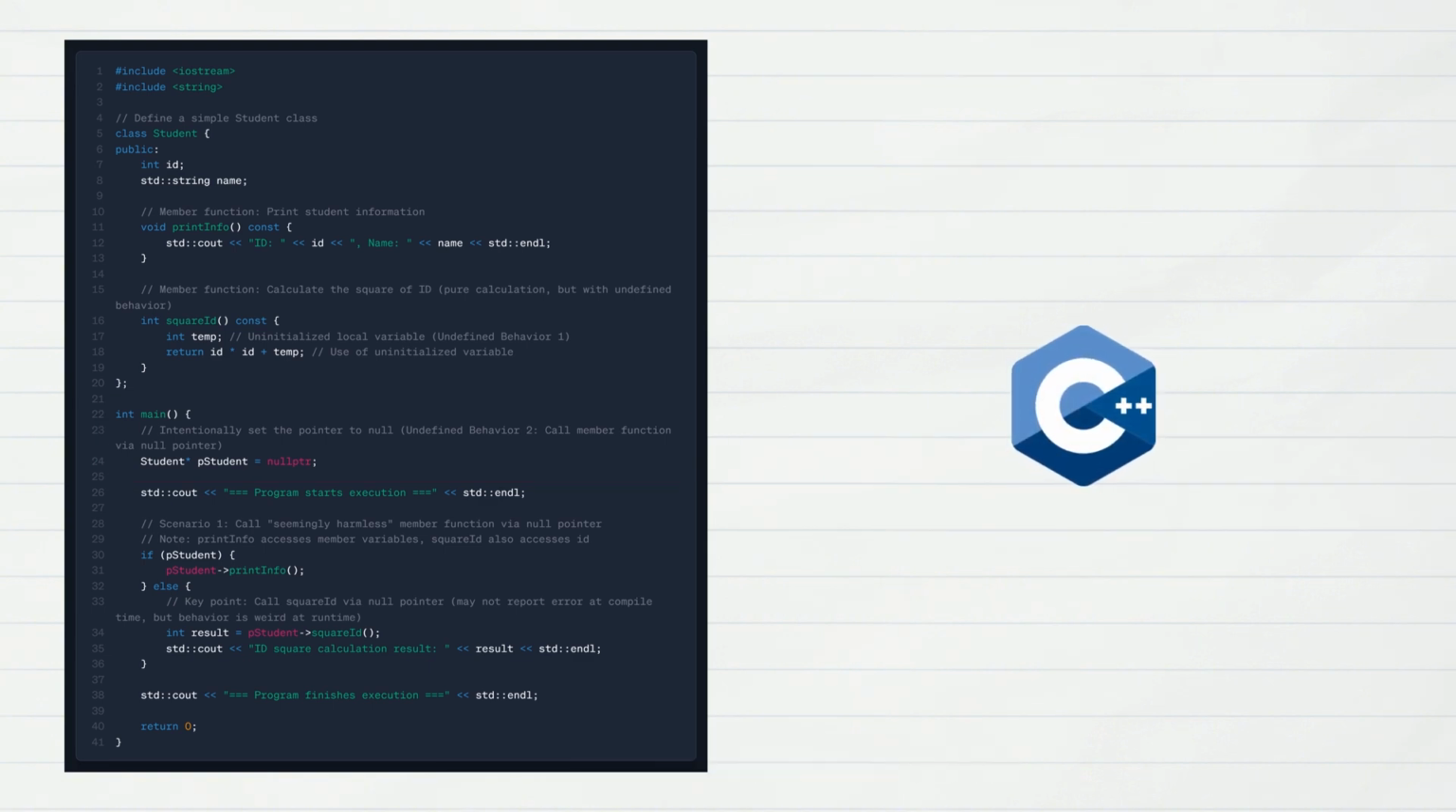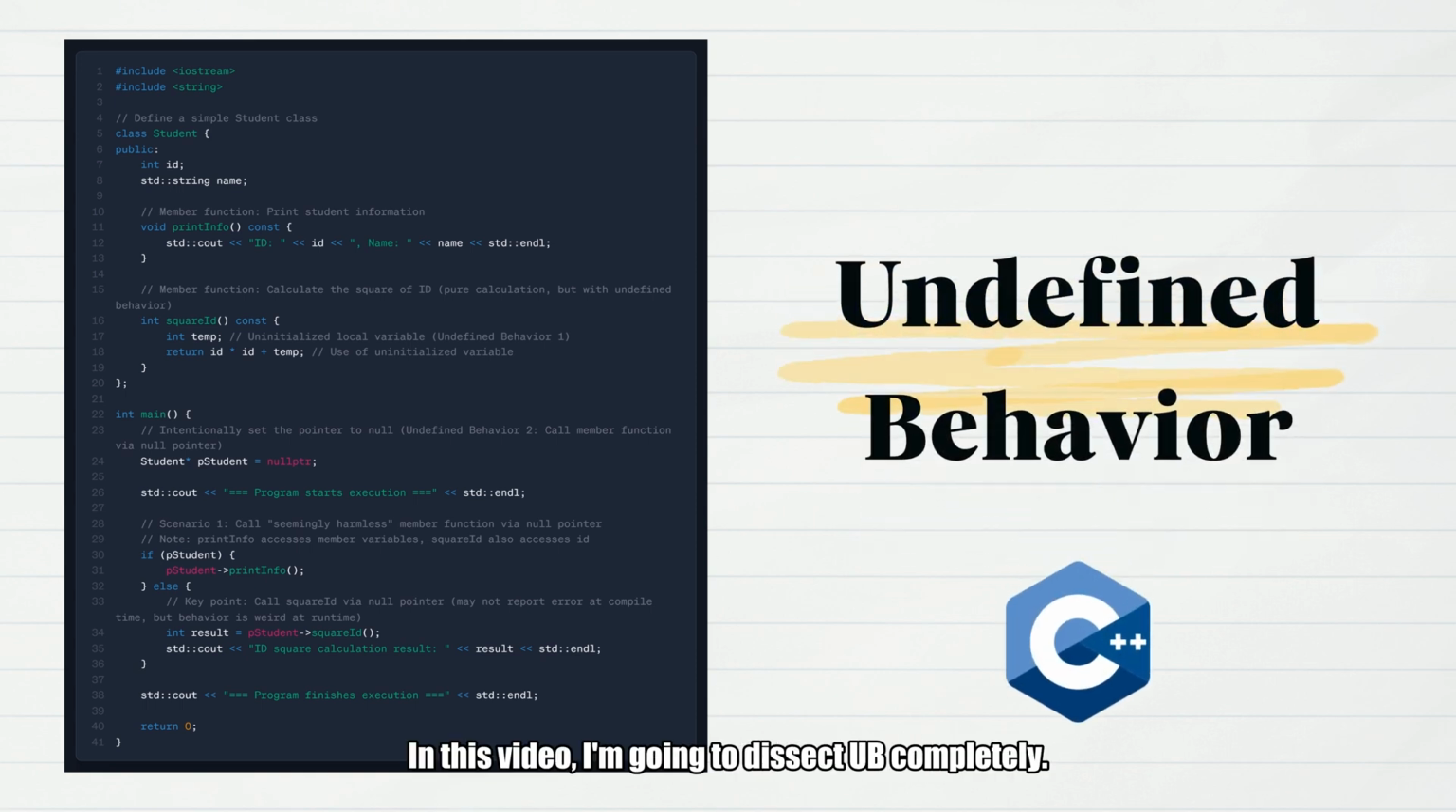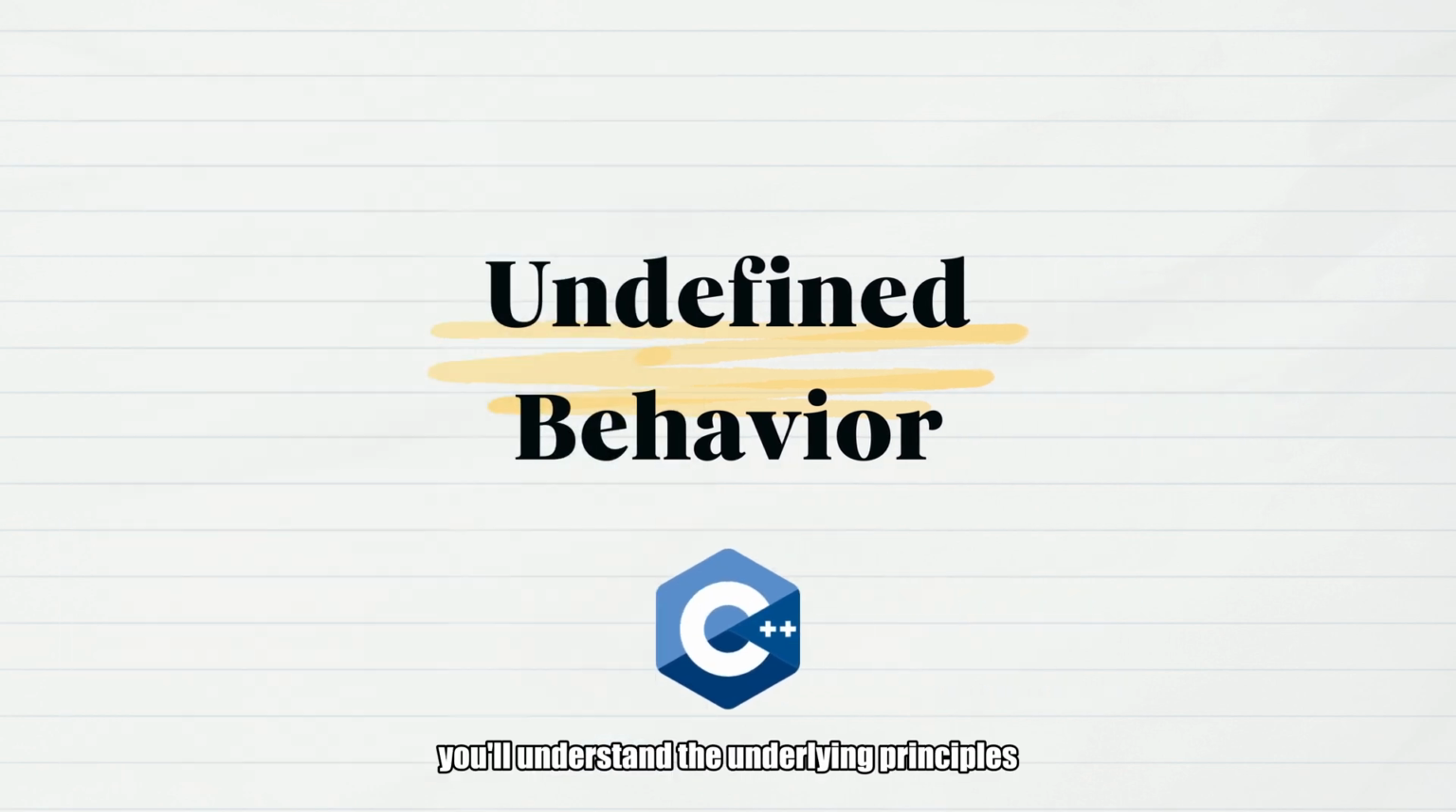You've triggered C++'s most terrifying, mysterious, and easily overlooked underlying mechanism, undefined behavior. In this video, I'm going to dissect UB completely. After watching this, you'll understand the underlying principles better than 90% of C++ engineers. First, let's break it down.